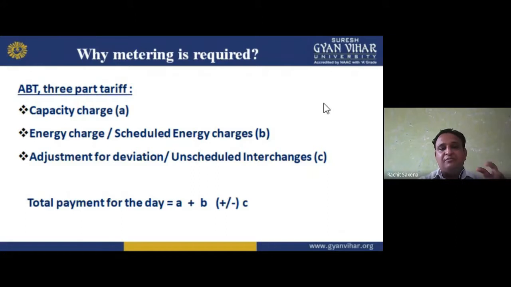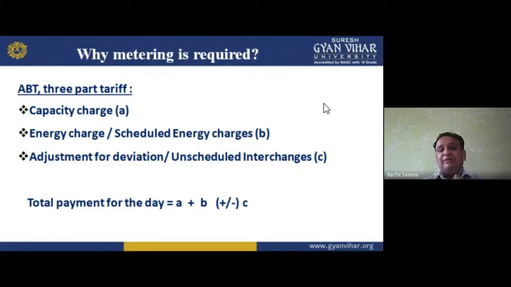Capacity charge is A, energy charge or scheduled energy charge is B, and adjustment for deviation, or unscheduled interchanges, is C. So the total payment for the day we can count as A plus B plus or minus C.